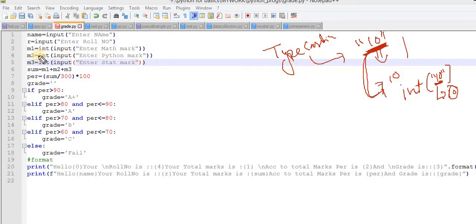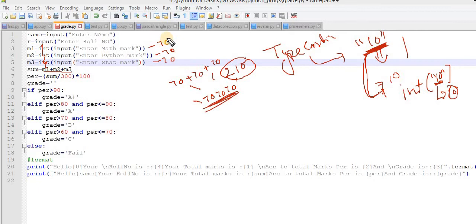So this is the concept of typecasting. I did it here because I have to perform a mathematical sum. Let's suppose the user enters 70, again 70, again 70. What will happen if I don't use int? 70 plus 70 plus 70 is the operation of concatenation, and you will get 707070. But my requirement is 210, so I have to convert this data into integer format for performing the mathematical addition. Now I think the picture is clear.